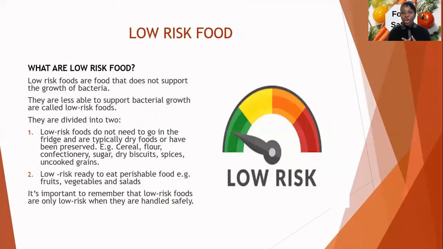Now we want to talk about low-risk food. Low-risk food does not support the growth of bacteria, while high-risk food does. They are less able to support the growth of bacteria, and this low-risk food does not need to go into the fridge. Some of them are dry, such as our cereals, flour, confectionery, sugar, dry biscuits, spices and uncooked grains. All these are called low-risk food. We also have low-risk ready-to-eat perishable food, which are our fruits, vegetables and salad.